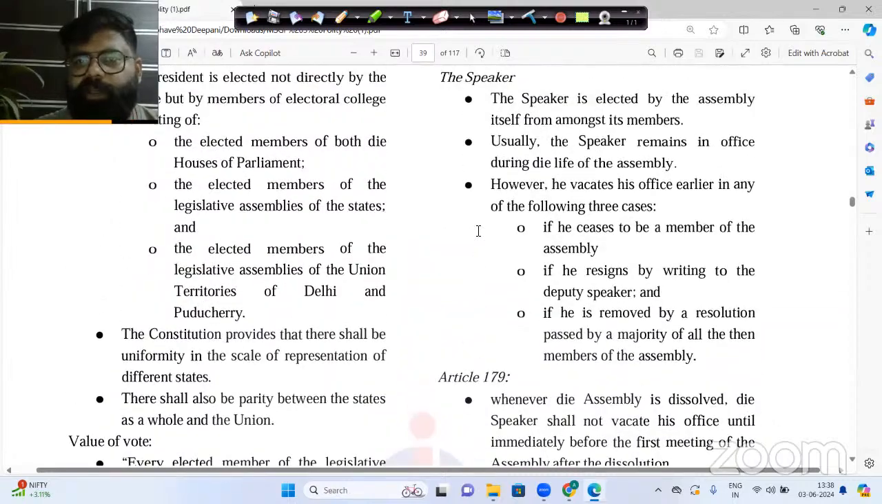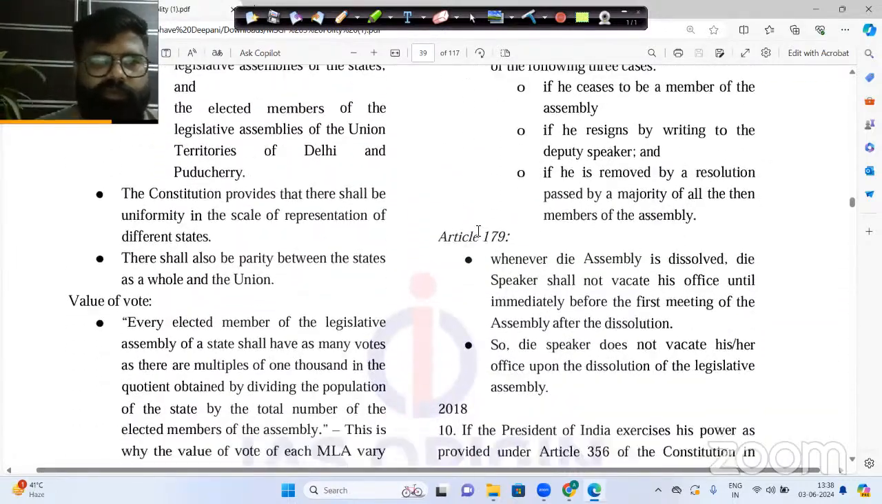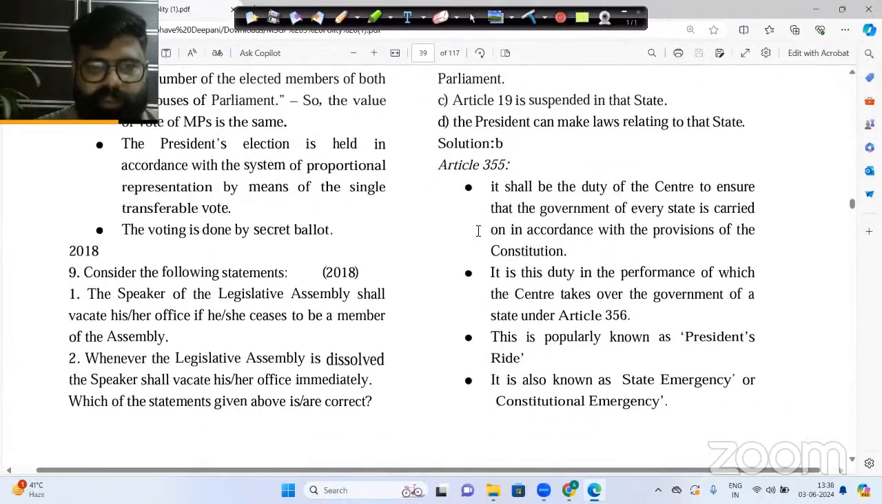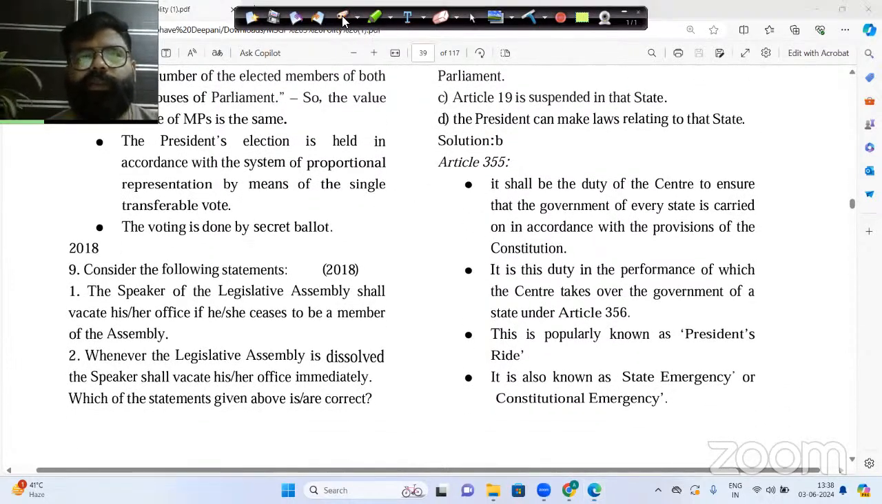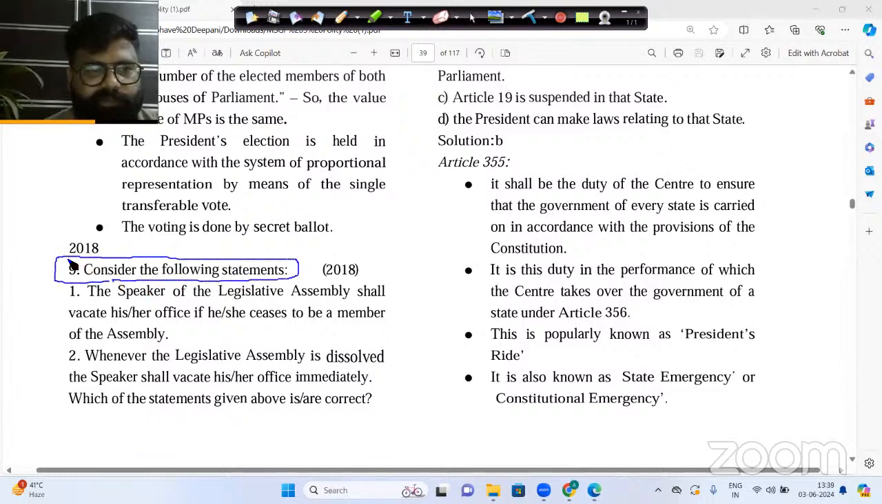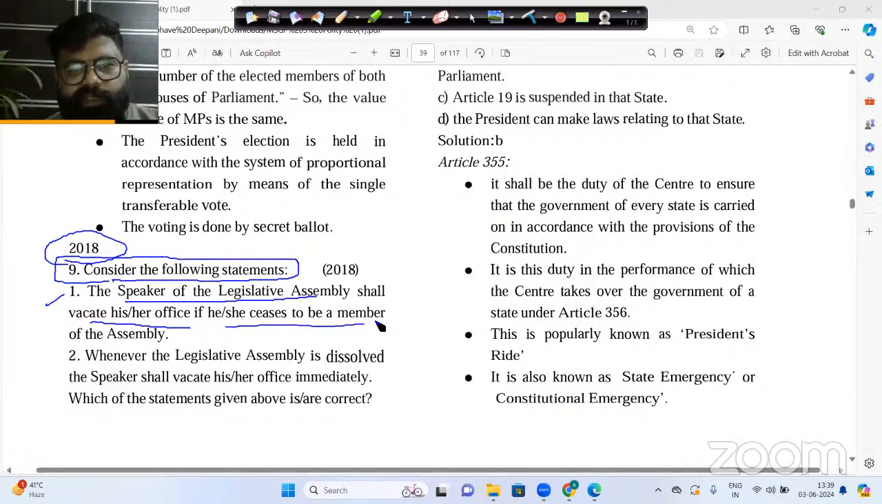Fair enough. So these were the questions of 2018. Now you see here there is one more question in 2018, again related to the union executive and parliament and related things. Now there are some statements given in the 2018 question, and we have to find out which of the statements is correct here. Like for example, number one: the speaker of the legislative assembly shall vacate his or her office if she ceases to be a member of the assembly. Now statement one is like a speaker of the legislative assembly is also a member of the legislative assembly. Fair enough.